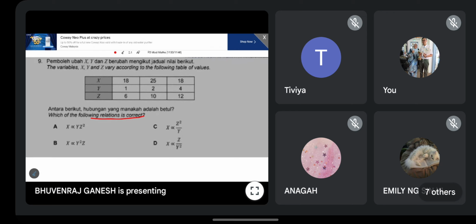So anyone got the answer already? This kind of question you must be, what to say, patient a bit lah. Kamu tak boleh dapat jawapan terus. You must trial and error with all the options. See which one is wrong, kamu potong. Potong yang salah, pilihan salah. Then you compare which is the most accurate answer. Because this one you cannot directly say this is the answer. Kamu kena kira sikit-sikit. After this, we will be entering subjective questions already.